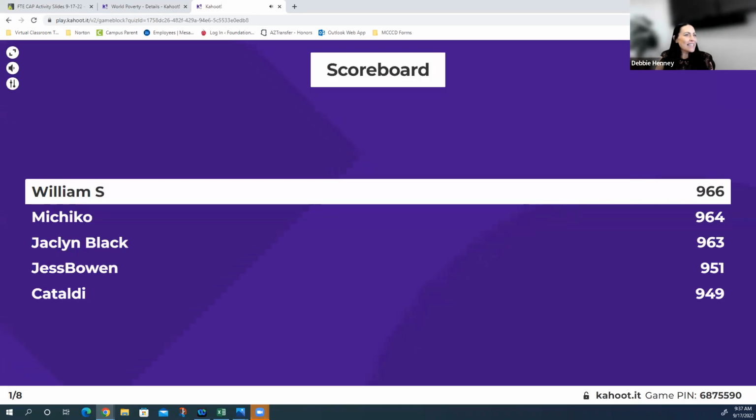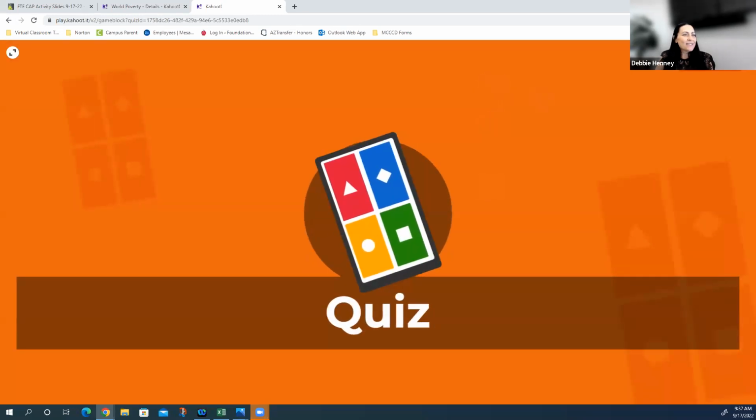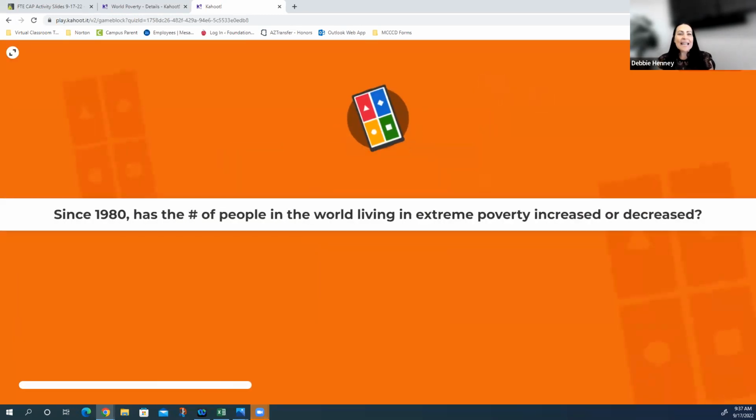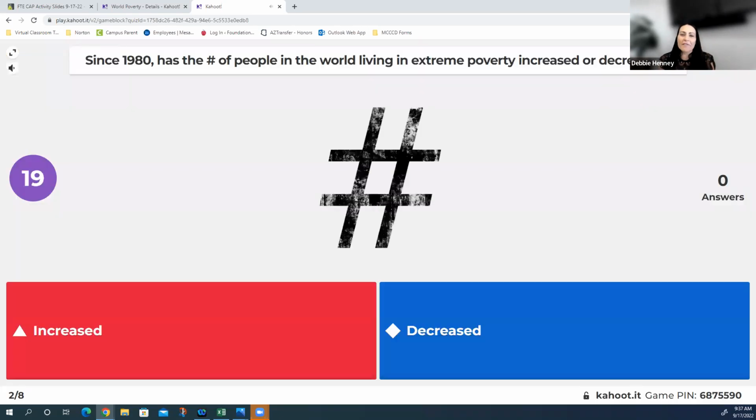William is in the lead. He's the one to beat with Machiko right behind, Jacqueline right behind that. It's a close leaderboard. Since 1980, has the number of people living in extreme poverty increased or decreased? That's different than the percentage. First question was the percentage. Now we're talking about the number.